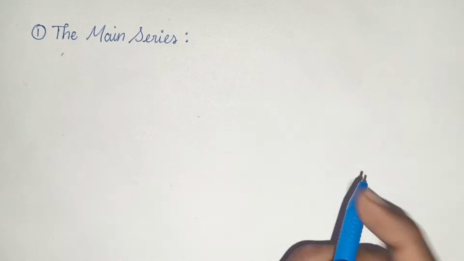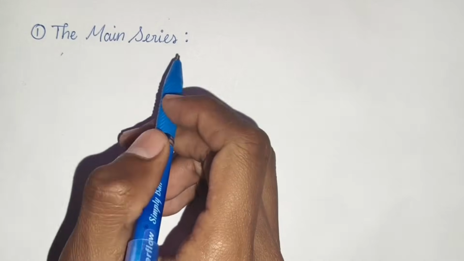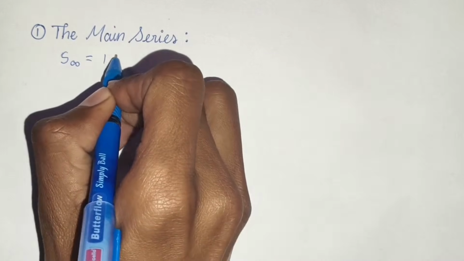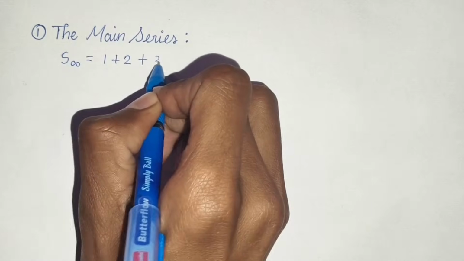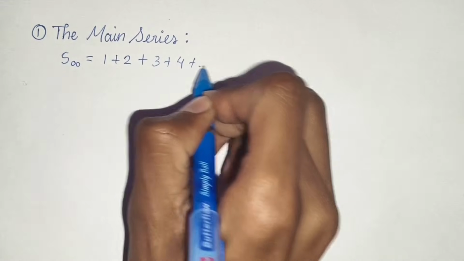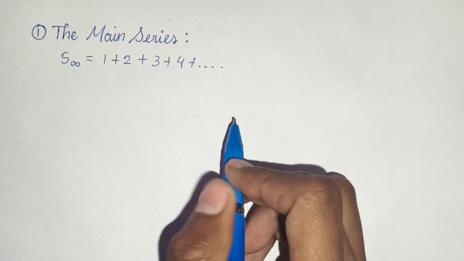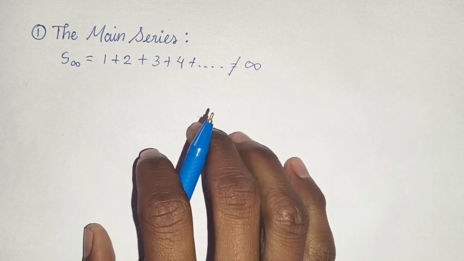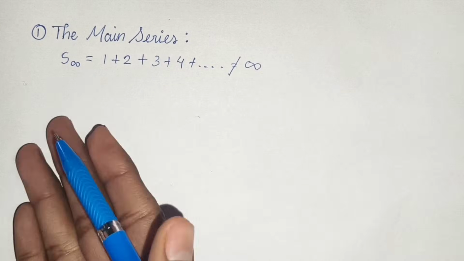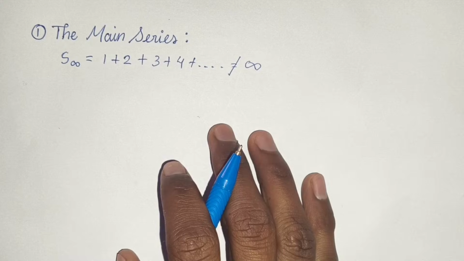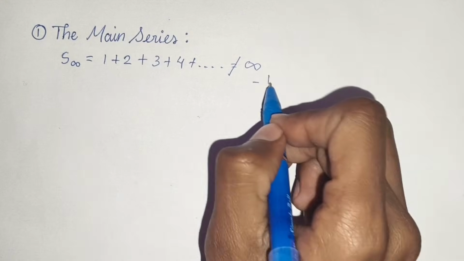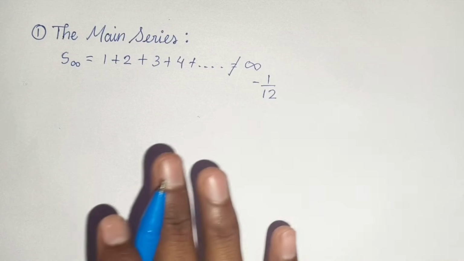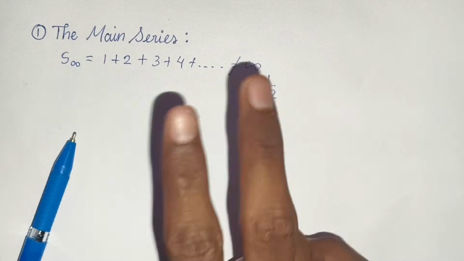To begin, I need to define our main series, which is S infinity equals 1 plus 2 plus 3 plus 4 plus so on. And we know that the sum goes to infinity, but using special mathematical methods, we can assign it a surprising value, which we are going to prove as minus 1 by 12. So, to understand this, we first need to define two other series.